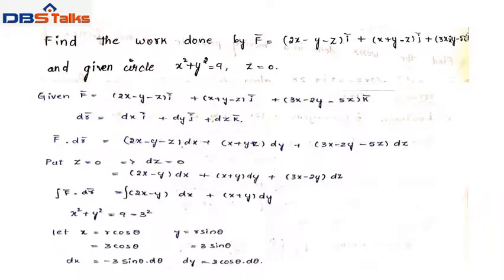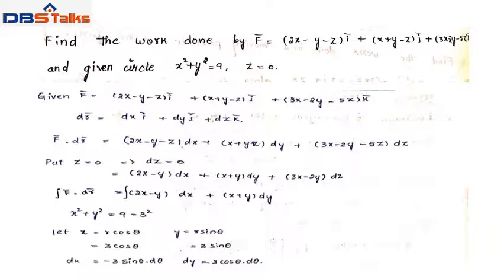Integral F bar dot dr bar is integral of (2x minus y) dx plus (x plus y) dy. So in this problem, points and limits are not given, so we have to change into polar coordinates.